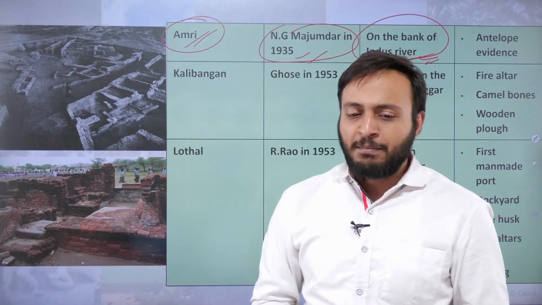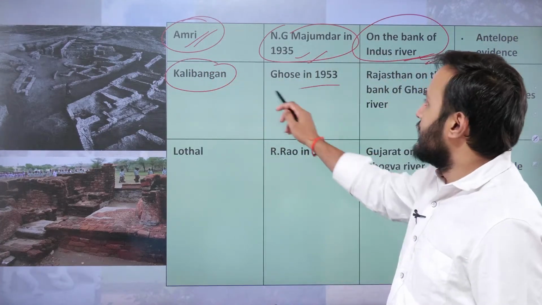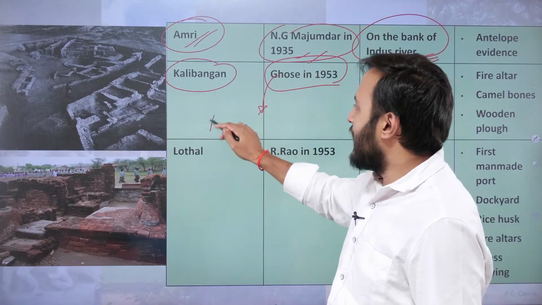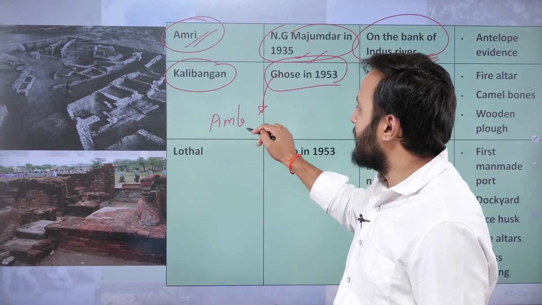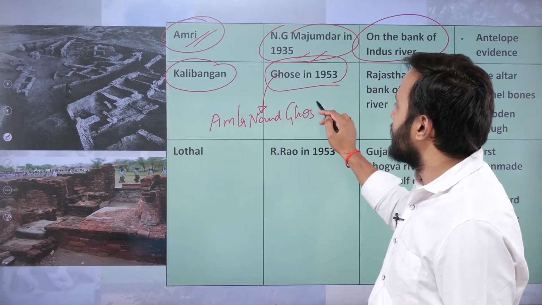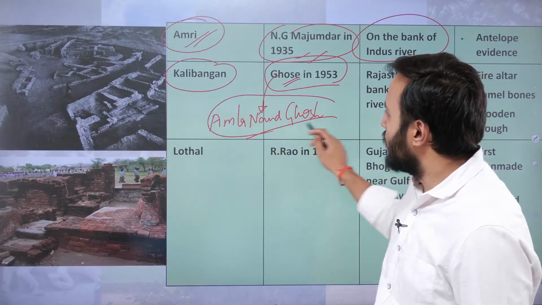Apart from that, at Kalibangan, it was excavated by Amalanand Ghosh. The old spelling goes like that, but this is Ghosh.